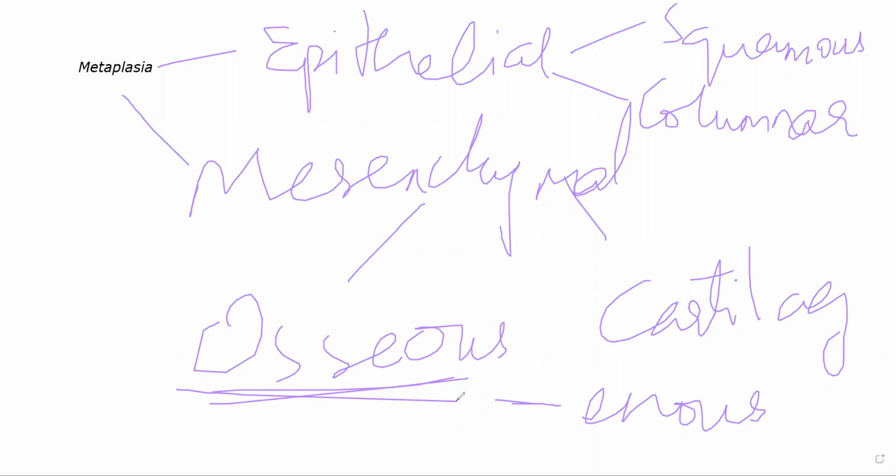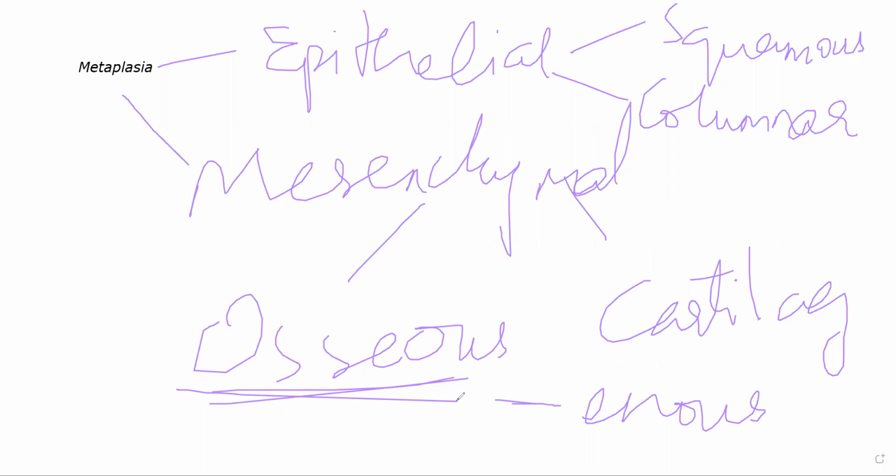Now the abnormal stimulus that is causing such a change can vary a lot. One thing is that if there is a persistent stimulus, let's suppose the stress is occurring again and again, there is a chance that after a while these metaplastic cells, the cells that are changing their shape, can become cancerous.